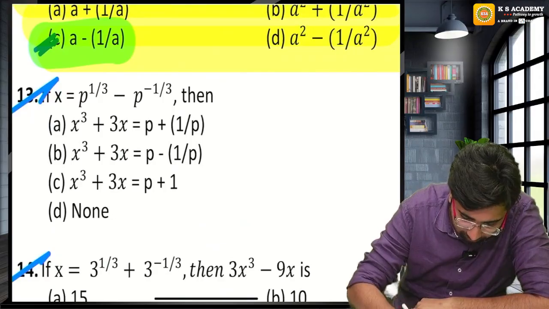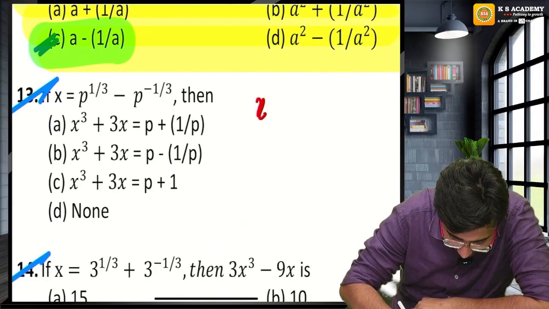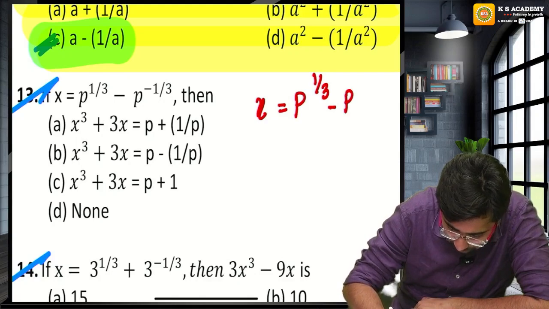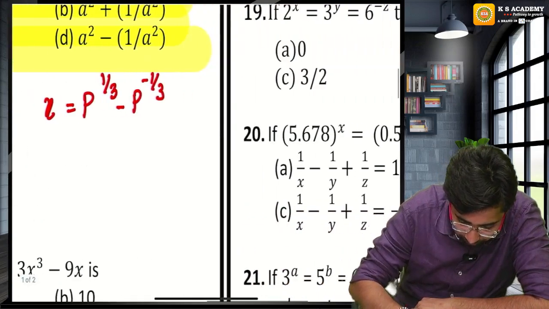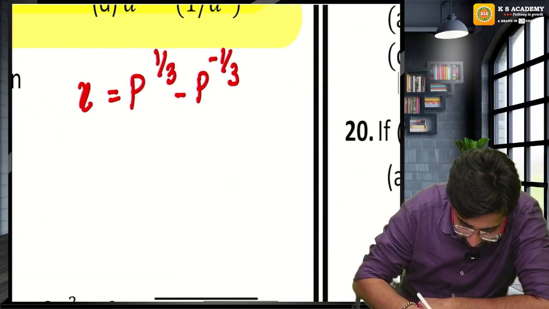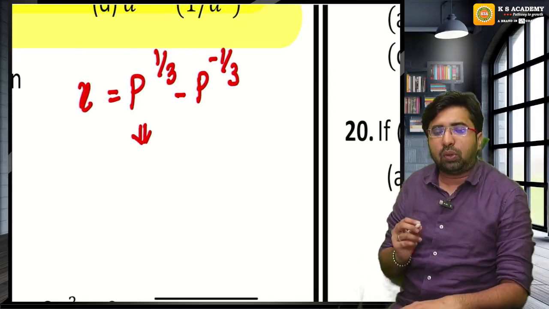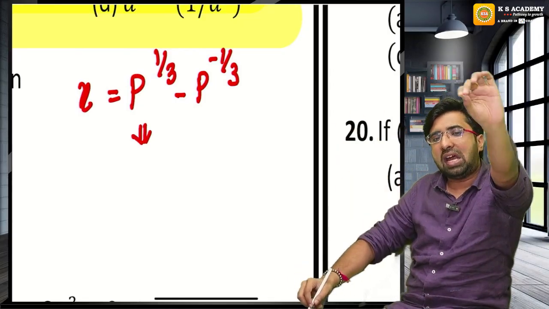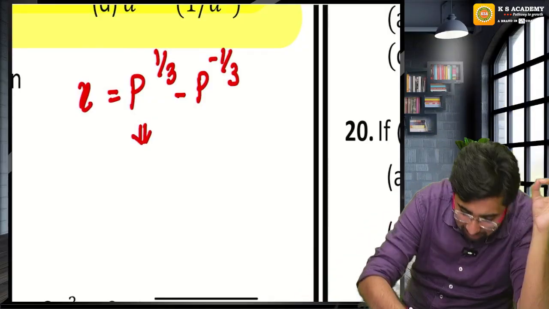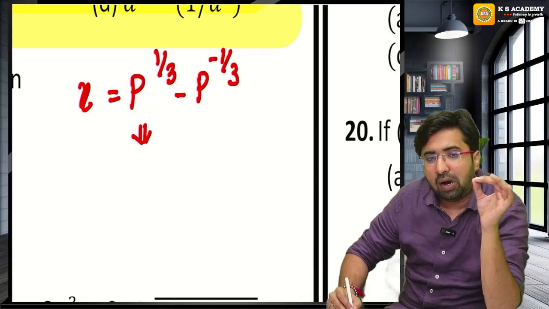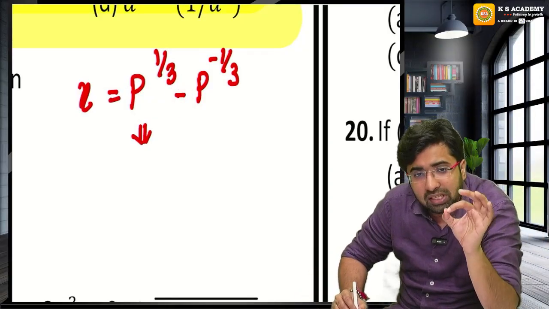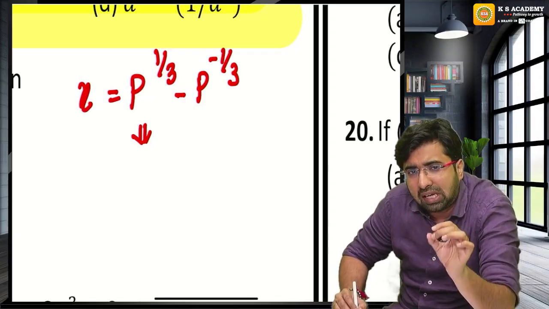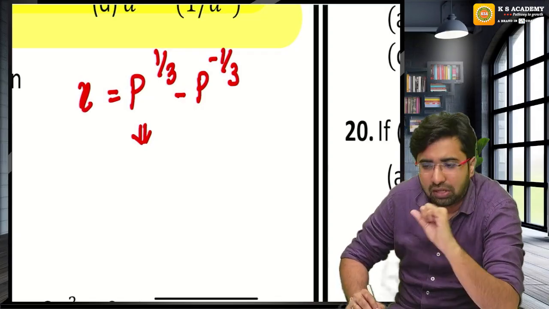Question number 13. I have given you x is equal to p raised to the power 1 by 3 minus p raised to the power minus 1 by 3. Without looking at the options, can you tell me what you can calculate? x cube minus 3x, or you can calculate x cube plus 3x. If I have given you minus, what can you calculate? I'm expecting the answer from you.